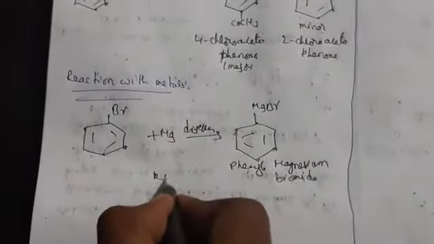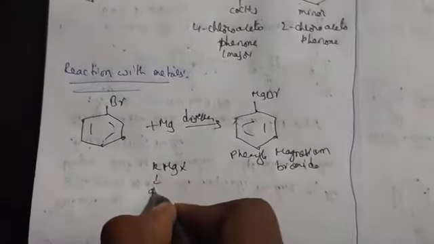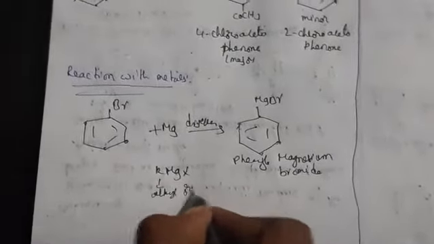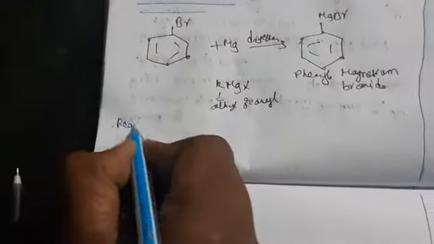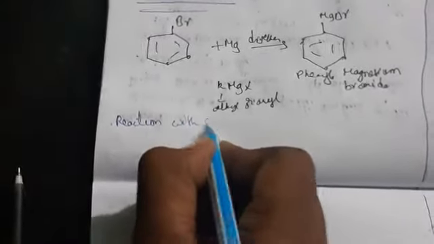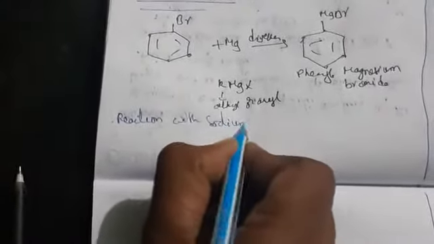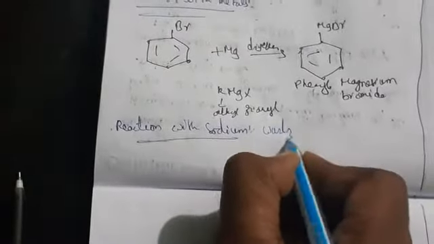I had told you the general formula R MgX, where R indicates alkyl or aryl group also we can take. So this is the aryl group. So this one will be also a Grignard reagent. And also reaction with sodium. Reaction with sodium means, which reaction we have taken in alkyl halides. Coming to here, Wurtz-Fittig reaction.